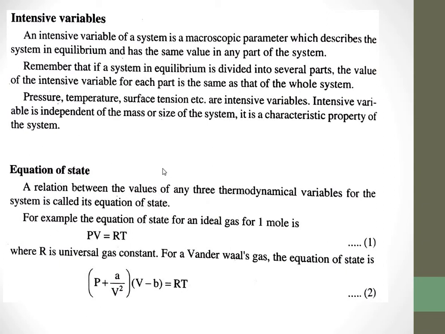So what is the equation of state? A relation between the values of any three thermodynamic variables of a system is called the equation of state. For example, PV equals nRT is an equation of state of an ideal gas. So an equation which connects different thermodynamic variables is known as the equation of state.